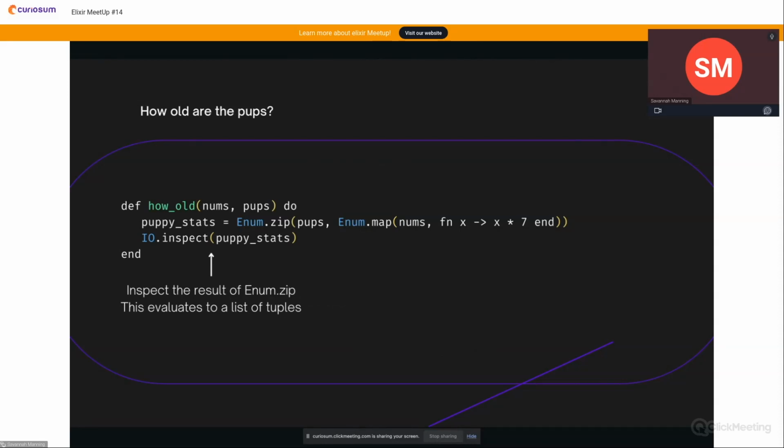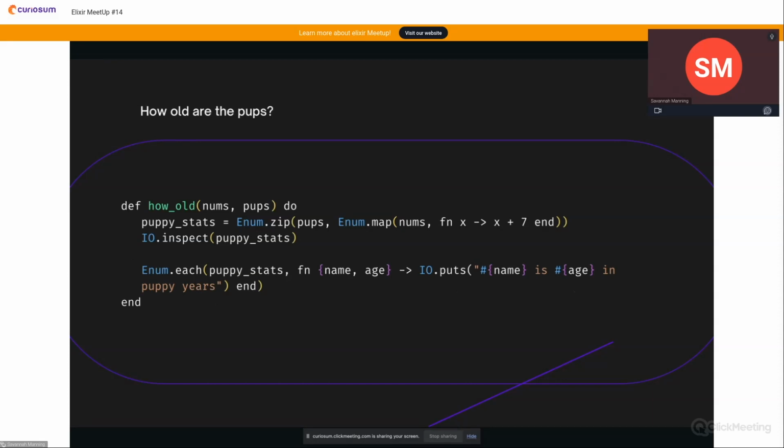Let's inspect the results of Enum.zip. So the result is a list of tuples, like I said, and now we can do stuff with this list. Here we're going to call Enum.each. Enum.each invokes the given function for each element in the enumerable. So for this example, all we want to do is print stuff to the console.